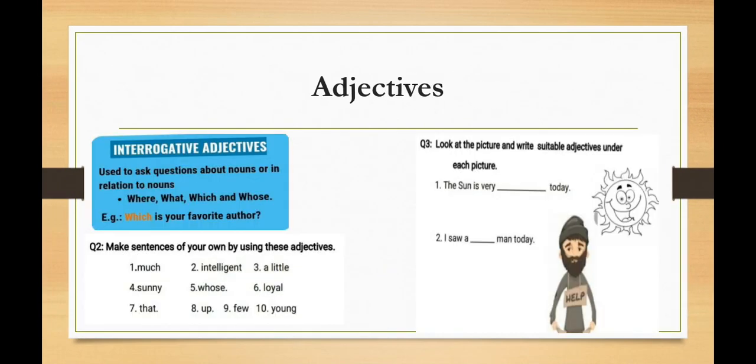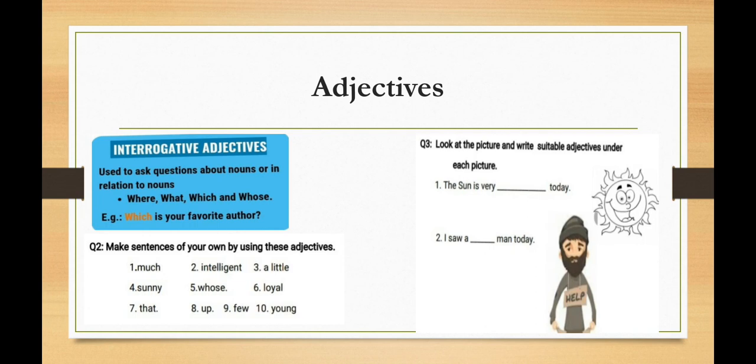Okay, come to the next type. It is interrogative adjective. Interrogative shows that it will be about a question which will be asked. Okay, used to ask a question about a noun or in relation to a noun: where, what, which and whose. Okay, example: which is your favorite author, which shows that it is an interrogative adjective.